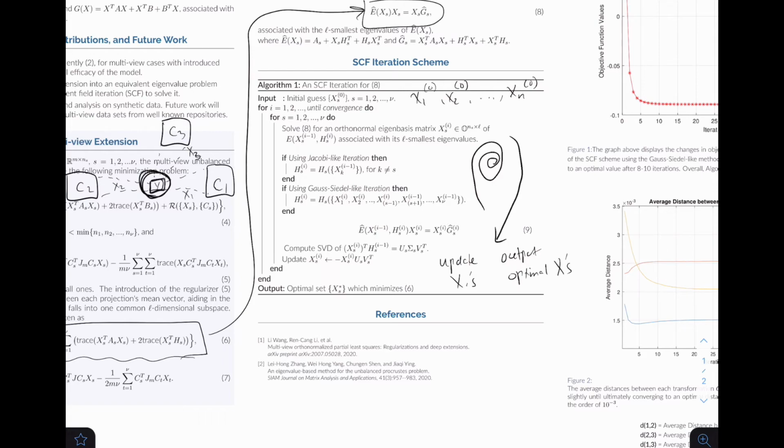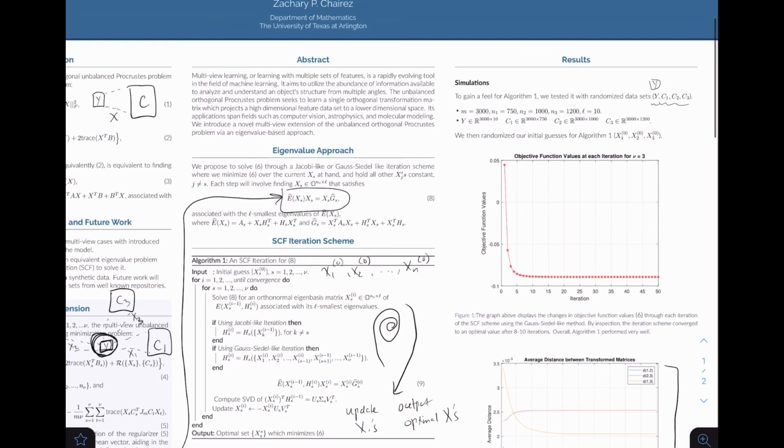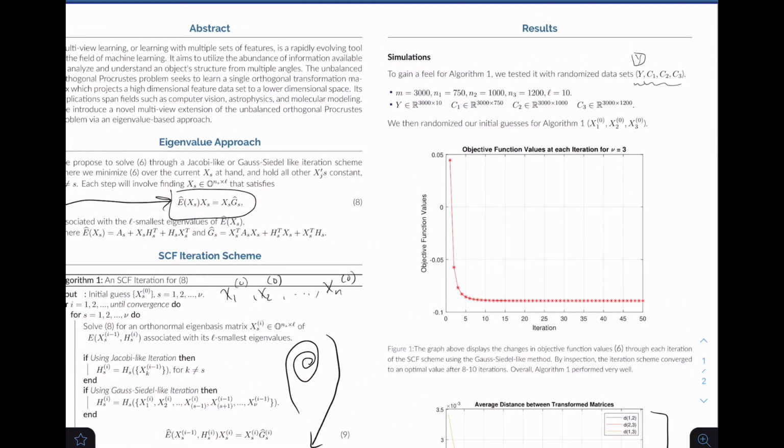matrices of x's. Okay, so what we did was we tested our algorithm on some preliminary data sets where we just randomized data sets. We randomized our small little matrix Y, and we randomized these data matrices C1, C2, and C3. And we tried finding their corresponding transformations that would take them there, X1, X2, and X3. We assumed that each one had 3,000 observations and different numbers of features, and the size of Y, because Y is small, we wanted that to be of size 10.